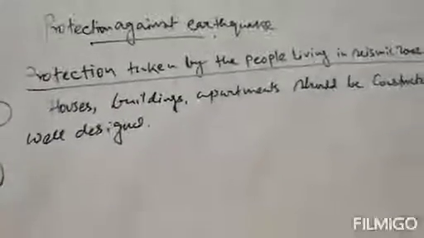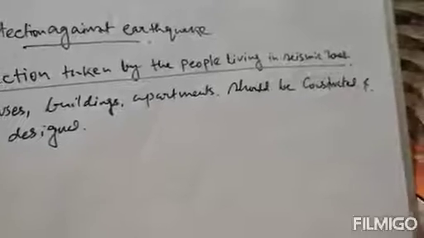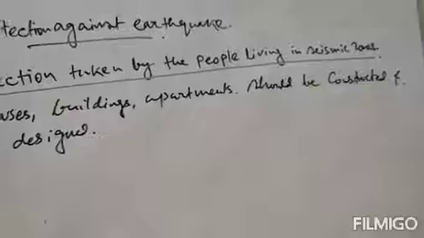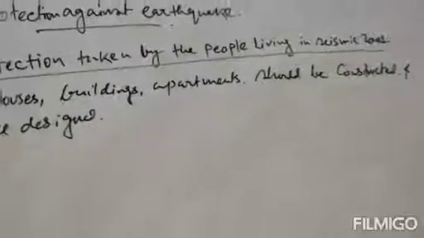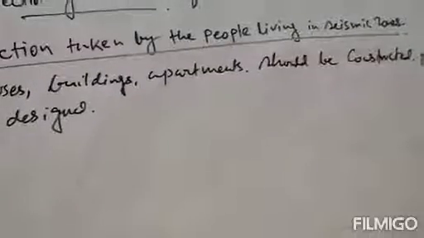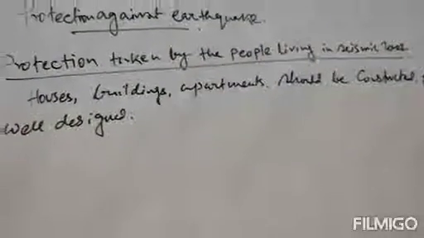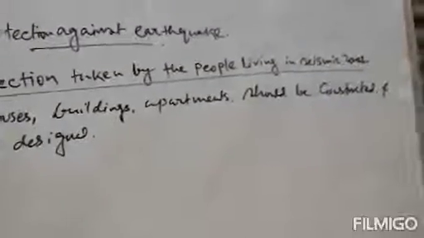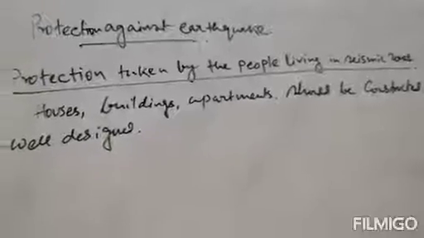The second protection, in highly seismic areas or highly seismic zones, is that the use of mud and wood for building houses is better. That means mud and similar things like wood are better than heavy construction materials. So you will use timber, wood or mud for building houses. The roof should also be kept as light as possible, because if the roof falls down during an earthquake, the damage will not be too much.